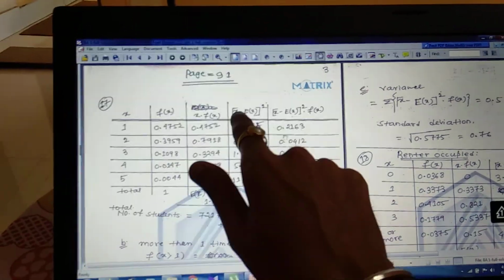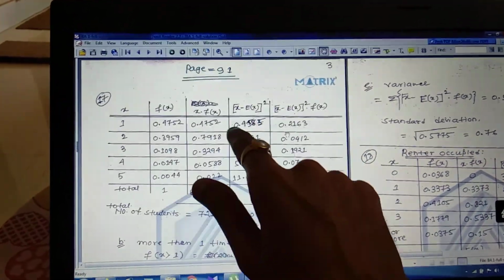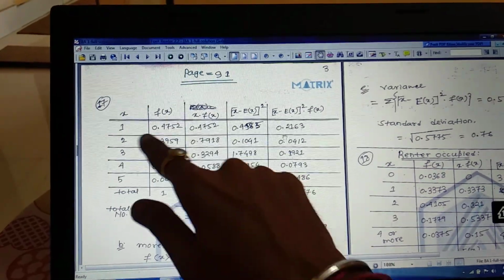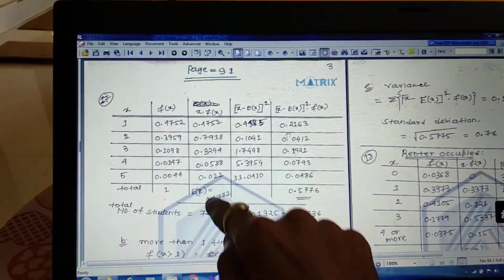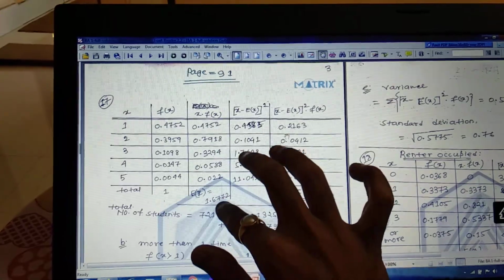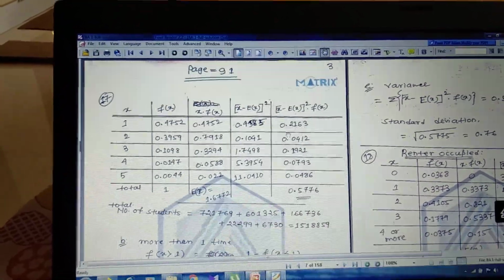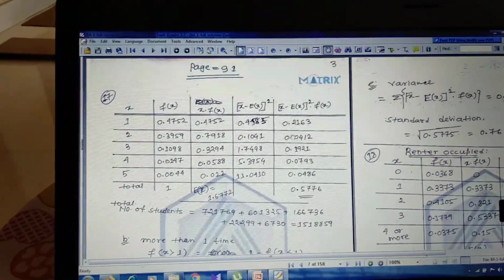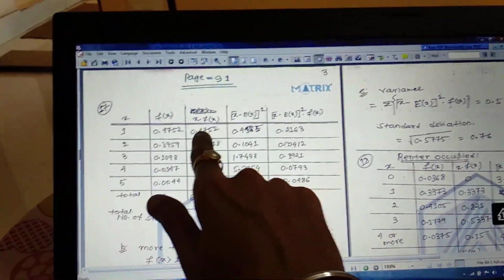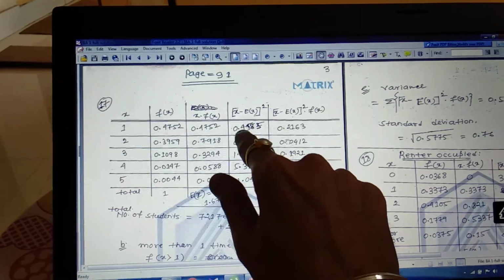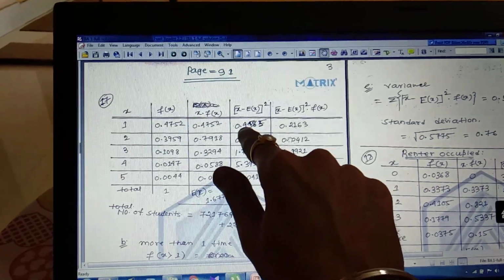So the next step, we have to find (x minus mu) whole square. So x is this and mu is this. Taking x minus mu and whole square, we will get the value 0.4585.